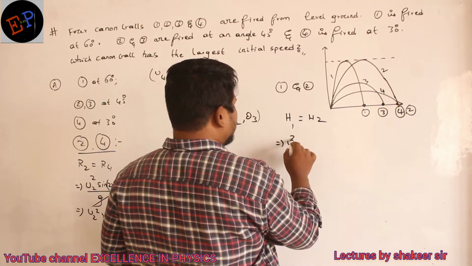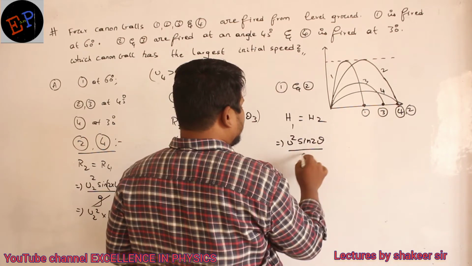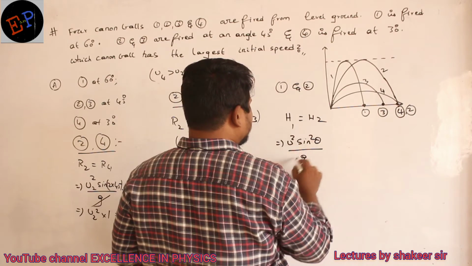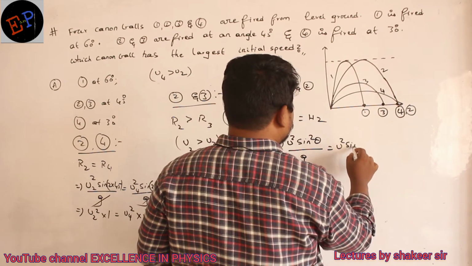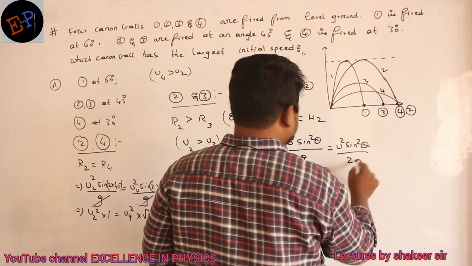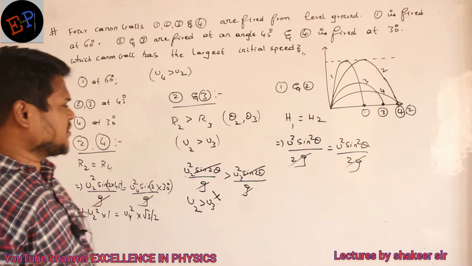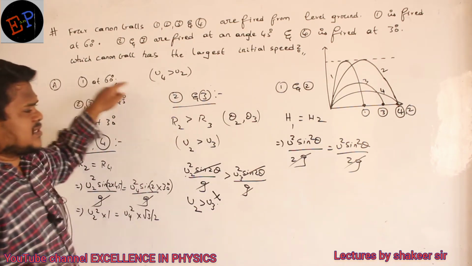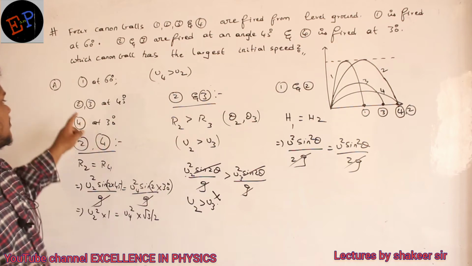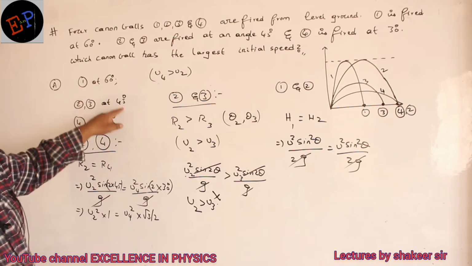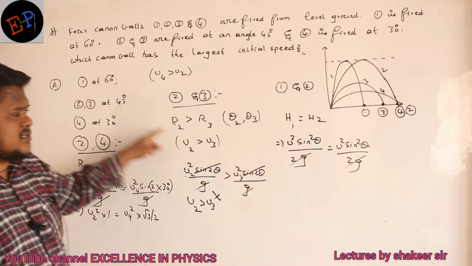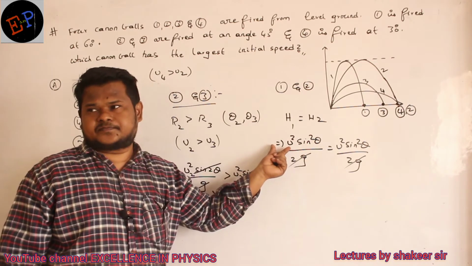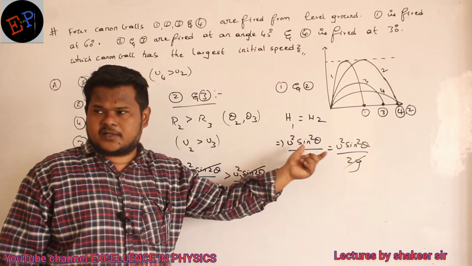It is u square sine 2 theta divided by g. Sorry, u square sine square theta divided by 2g. So 2g and 2g will get cancelled. Clear? Now substitute their angles. 1 is thrown at which angle? 60 degrees. And 2 is thrown at which angle? 45 degrees. Sine 60 is greater or sine 45 is greater? Sine 60 is greater. So if sine 60 is greater, definitely u1 should be lesser. That's all, no? Because both of them are equal.